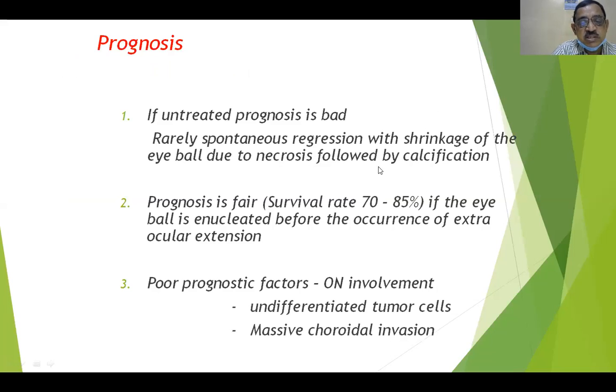So the prognosis, if untreated, is definitely bad. Rarely, spontaneous regression of the tumor may occur, with shrinkage of the eyeball, necrosis followed by calcification. It is very, very rare. Prognosis is fine, with a survival rate of about 70 to 85%, if the eyeball is enucleated before the occurrence of extraocular extension. Poor prognostic factors are optic nerve involvement, undifferentiated tumor cells, and massive choroidal invasion. So these are the poor prognostic factors.